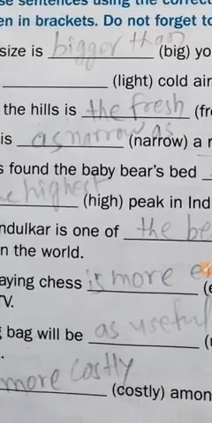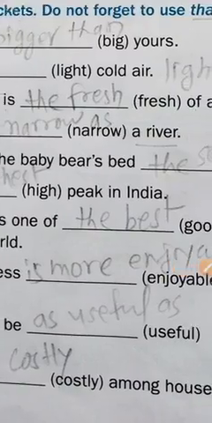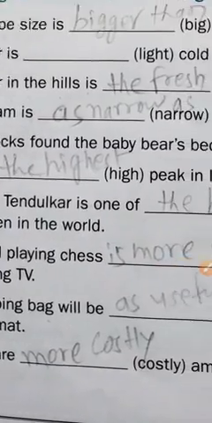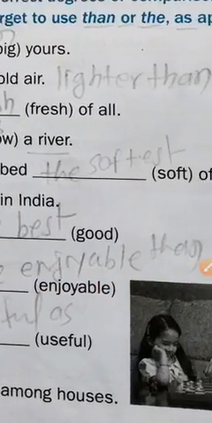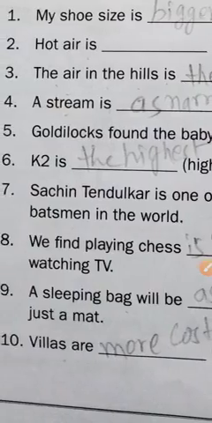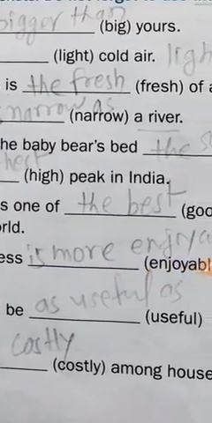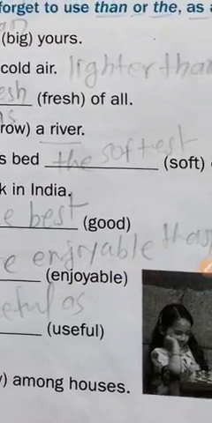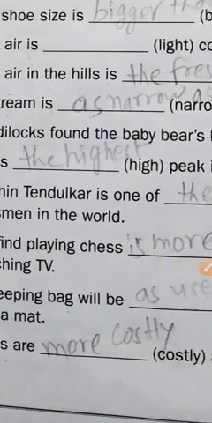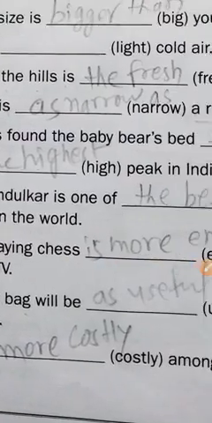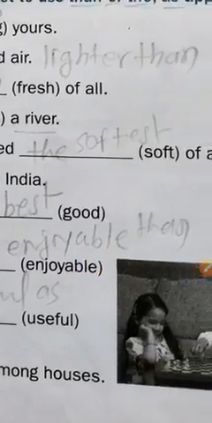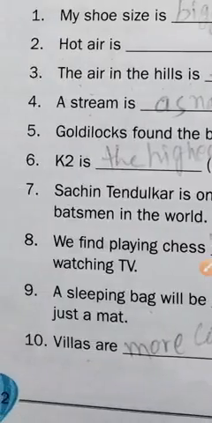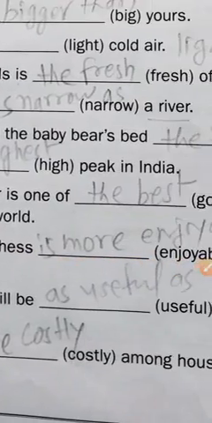Now, a stream is as narrow as a river. Goldilocks found the baby bear's bed the softest. K2 is the highest peak in India. Sachin Tendulkar is one of the best players, the best batsman in the world. We find playing chess more enjoyable. A sleeping bag will be as useful as. And villas are the most costly among the houses.